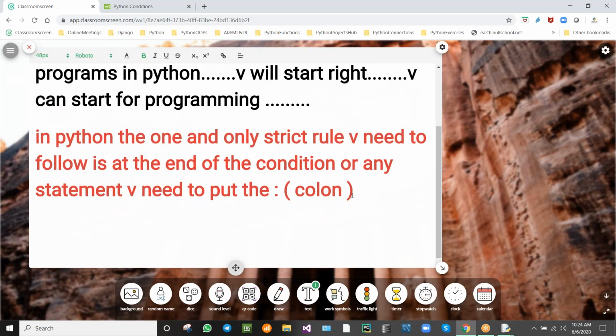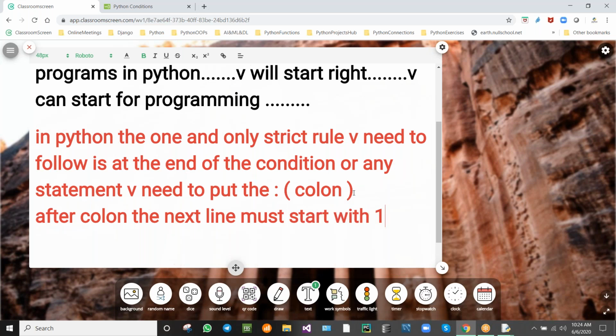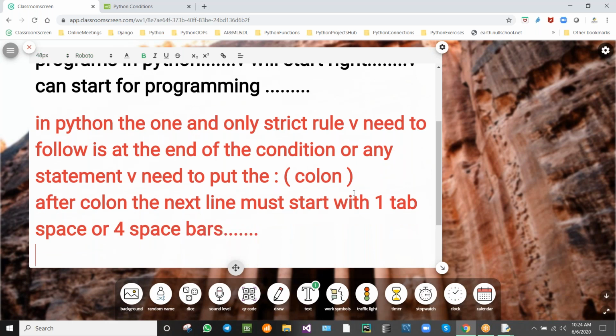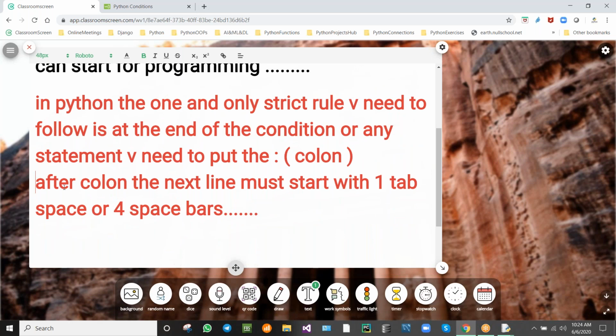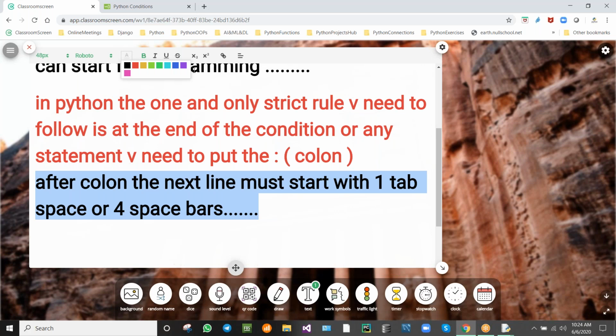After colon, what must we do? Here I am explaining the rest of it. After the colon, at the end of the line, the next line should start. The next line must start with a tab space, one tab space, or 4 space bars. Okay, you need to remember this. After colon, this must be the compulsory rule we follow. So why do we need to follow this? Why do we need this colon?